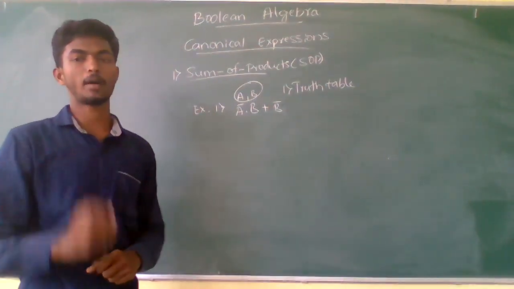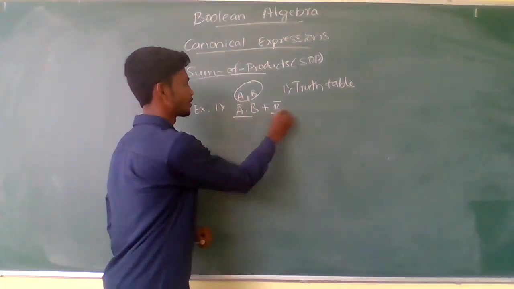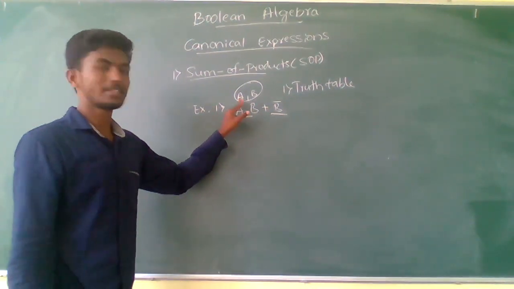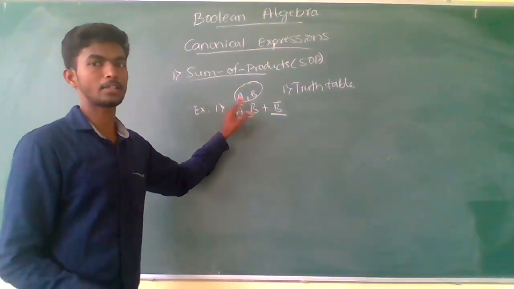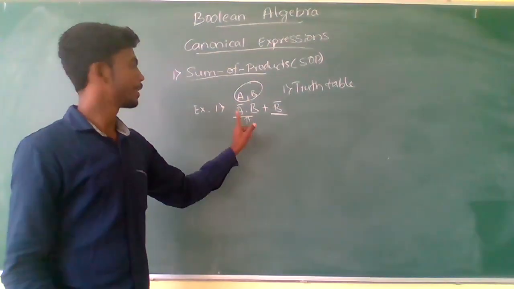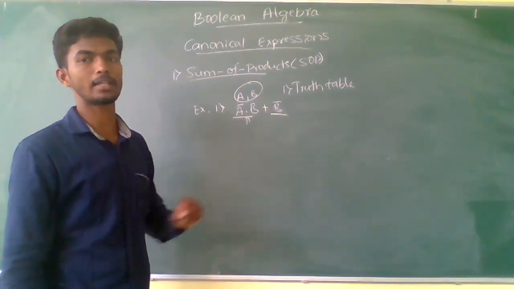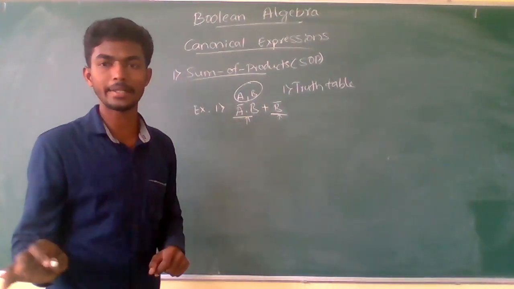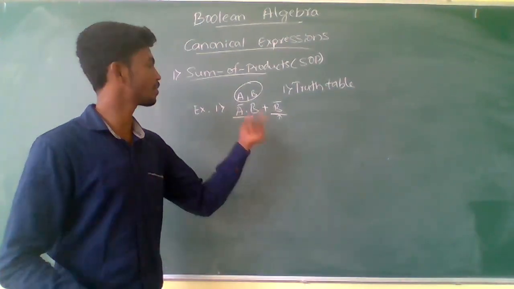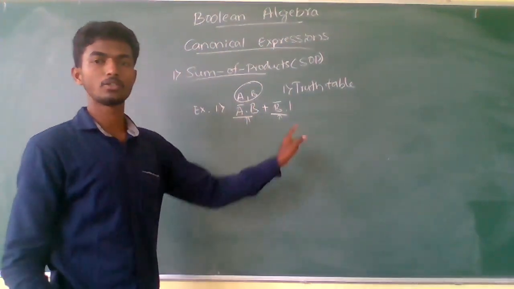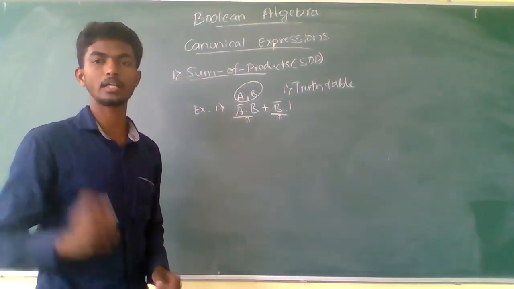So you can observe here each term, where the system contains two variables. This is called a min term because it contains the product of all the literals available in the system. While this term is not a min term, you can call it a product term because it is the multiplication of one. So this is just a product term, not a min term.